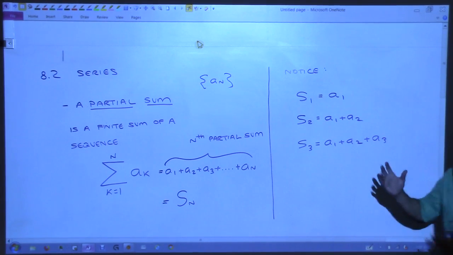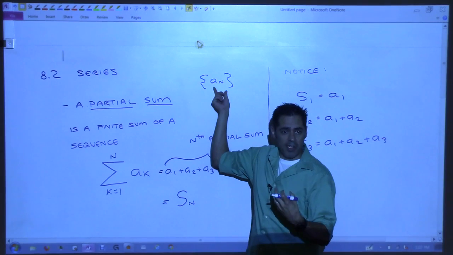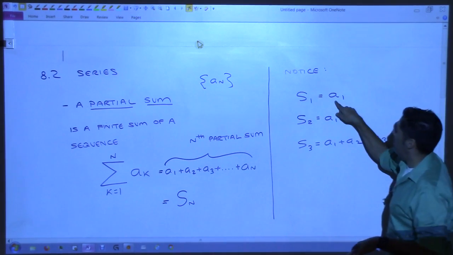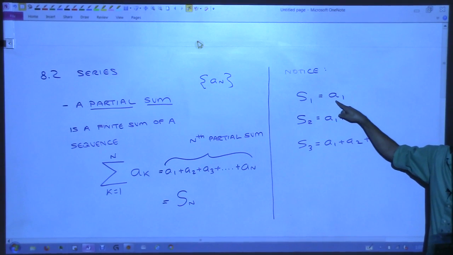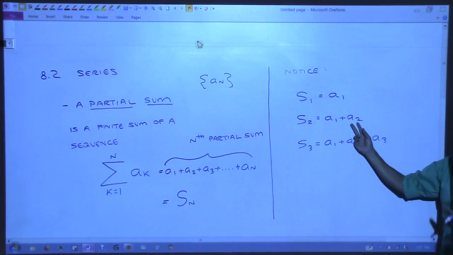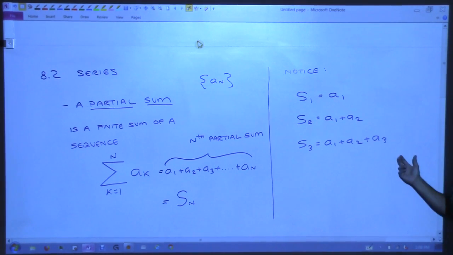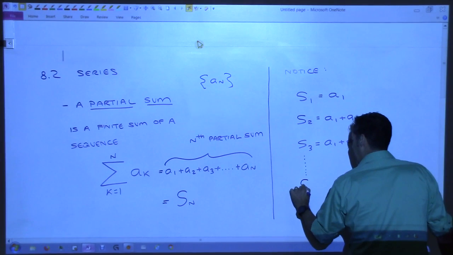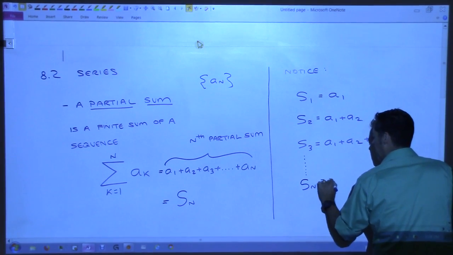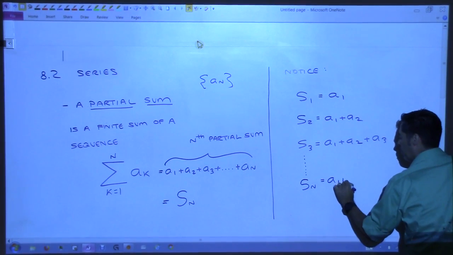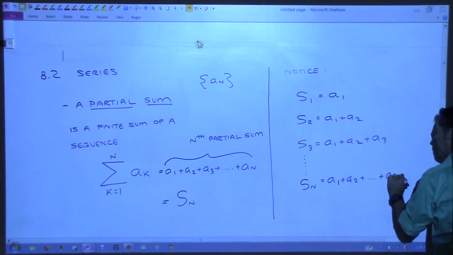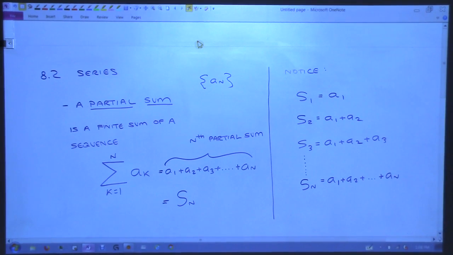And if someone had given us the sequence, then we would actually have numbers in this list, wouldn't we? And we would say, okay, S sub 1 is just the first number. S sub 2 is the first 2 numbers added. S sub 3 is the first 3 numbers added, right? And then, of course, S sub n would be what I wrote down over there, A sub 1 plus A sub 2 all the way out to A sub n, right? Okay?